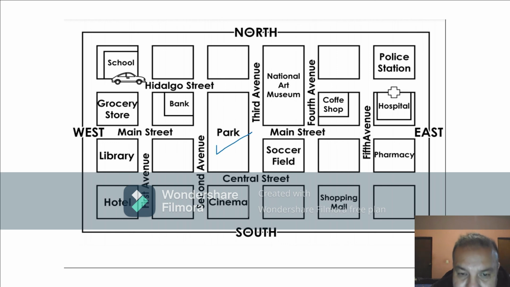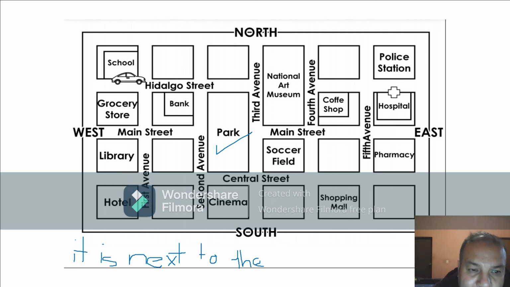Now, with these examples, if I ask you, where is the park? It is next to the soccer field. Yes, where is the park? It is next to the soccer field because it is close to it, enseguida de. Now, if I ask you, where is the grocery store? It's next to the bank. Next to the bank. O también you could say, it is in front of the school, correct?